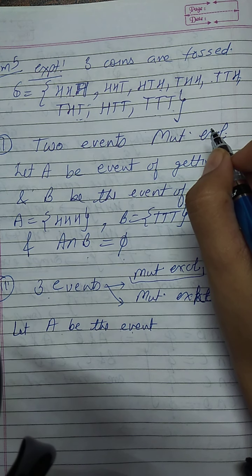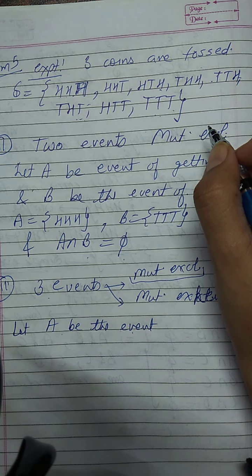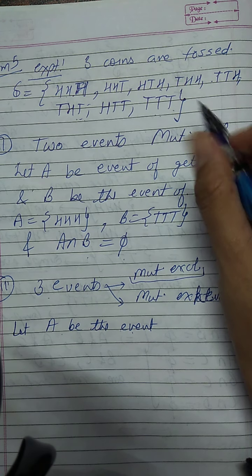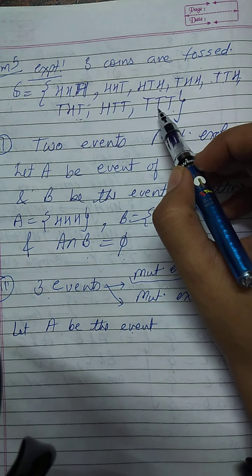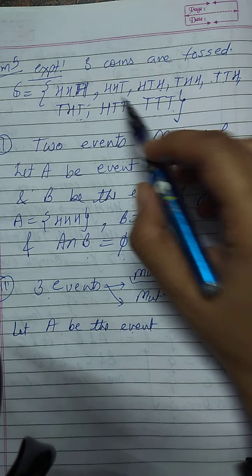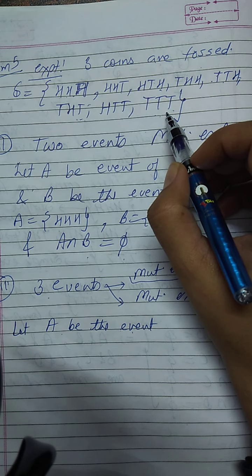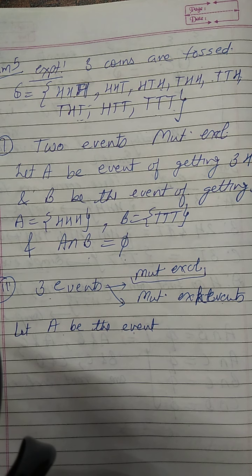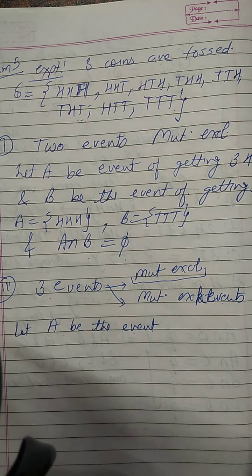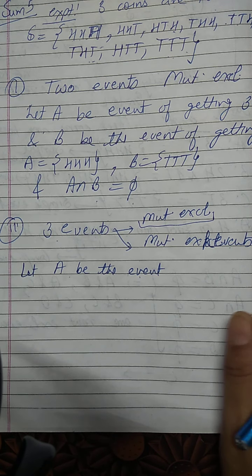And the second event, if I define, let B be the event of getting 3 tails and C be the event of getting 1 head: getting at least 2 heads, getting 1 head only, and getting no head. And then definitely no intersection will be non-empty, means all intersections will be empty. And when I take the union, I am getting the complete sample space. Now you people must be thinking how we will think.